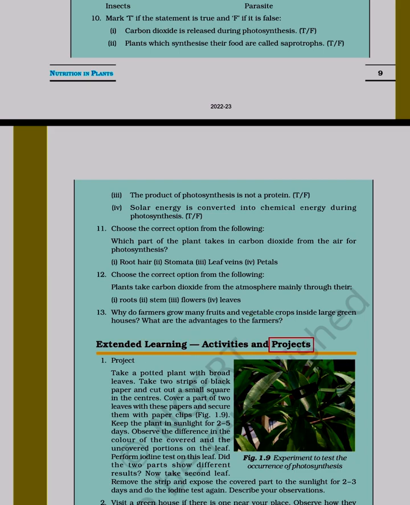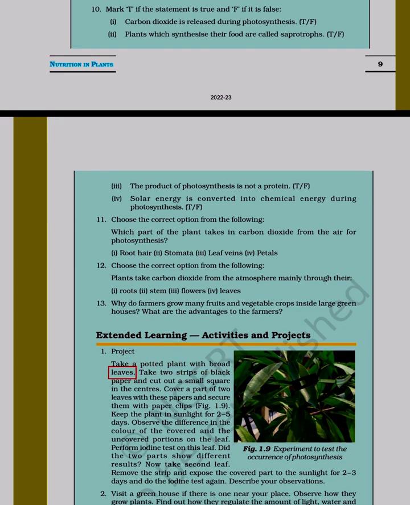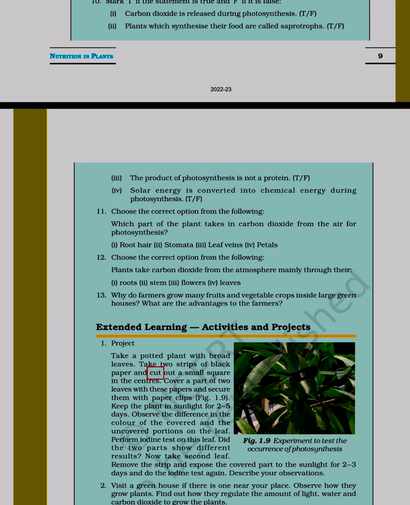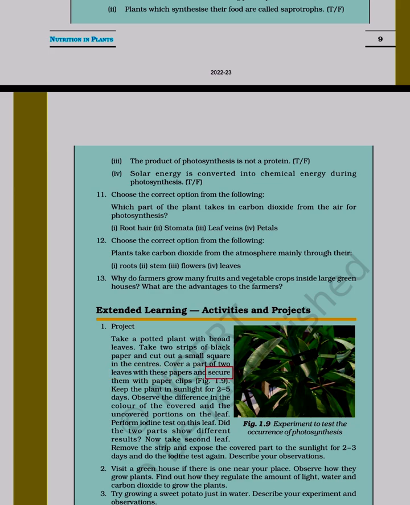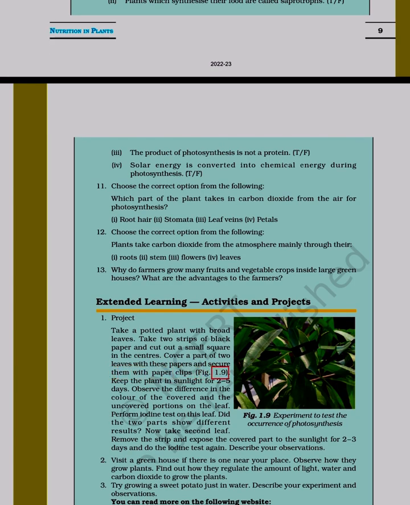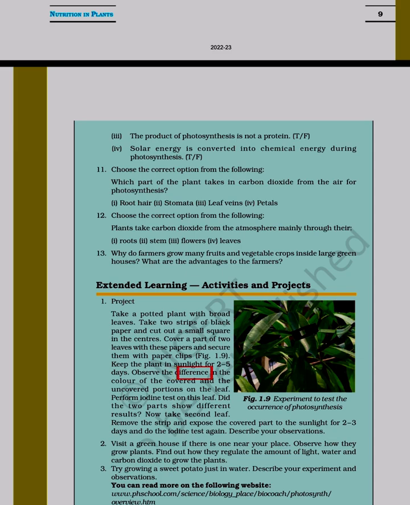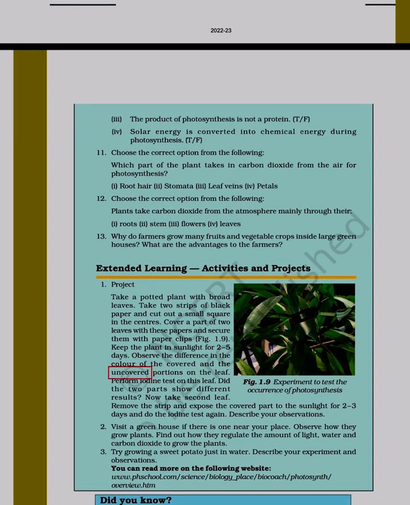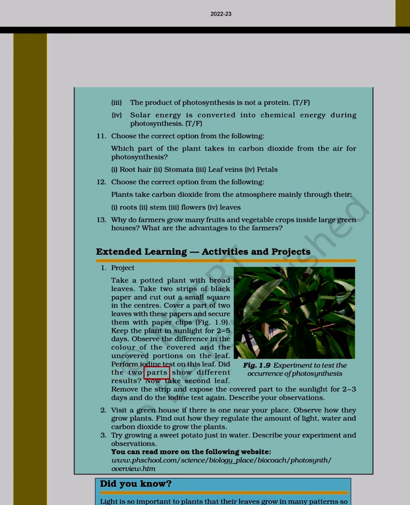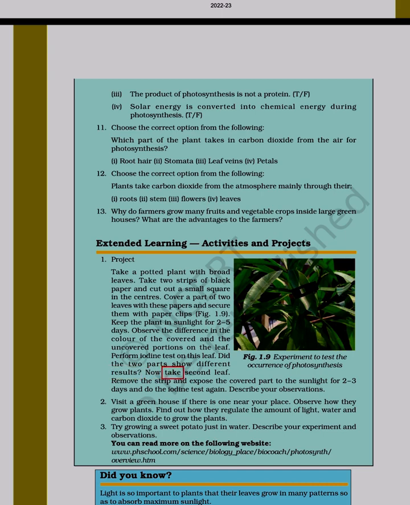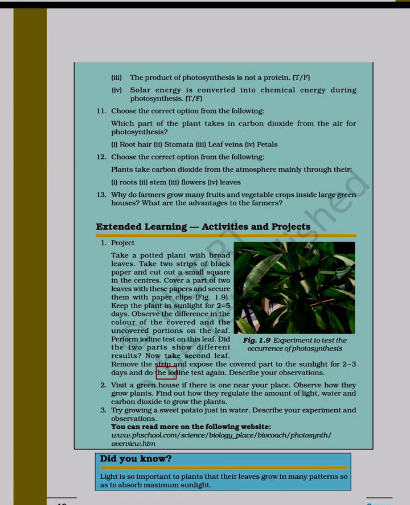Extended learning activities and projects. 1. Project. Take a potted plant with broad leaves. Take 2 strips of black paper and cut out a small square in the centers. Cover a part of 2 leaves with these papers and secure them with paper clips. Figure 1.9. Keep the plant in sunlight for 2 to 5 days. Observe the difference in the color of the covered and the uncovered portions on the leaf. Perform iodine test on this leaf. Did the 2 parts show different results? Now take the second leaf. Remove the strip and expose the covered part to the sunlight for 2 to 3 days and do the iodine test again.